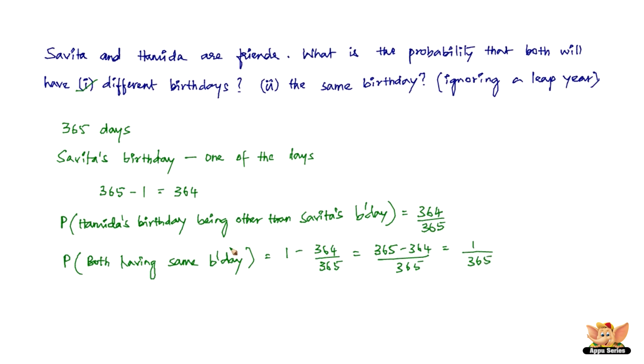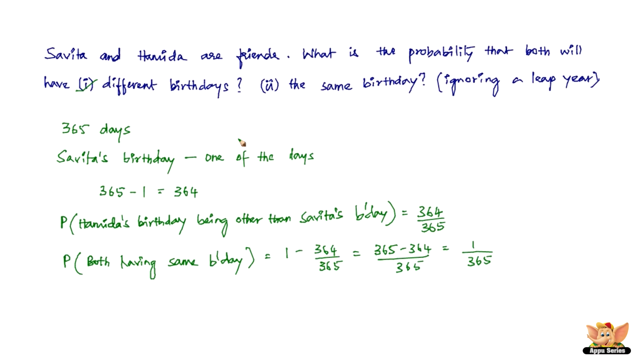It's not necessarily required to solve it this way, but this uses complementary events. If there is an event of them having different birthdays, then them having the same birthday is the event of not having different birthdays, right? So it's just subtracting from 1.